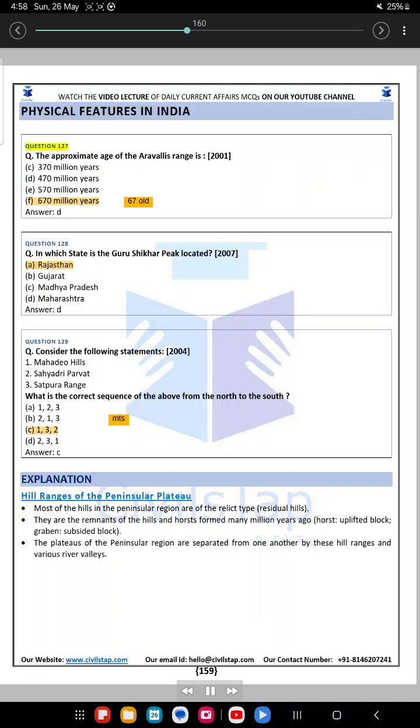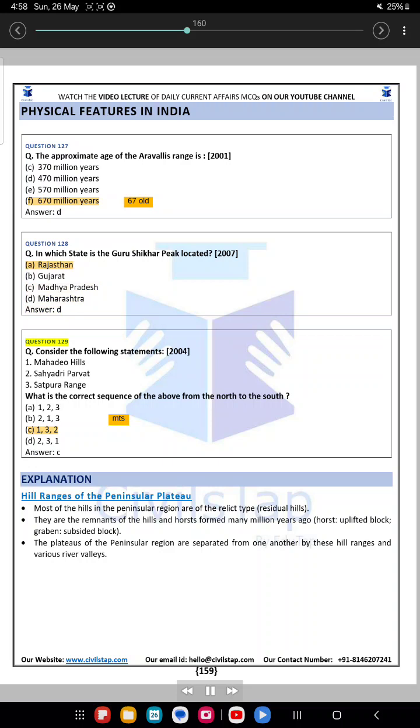Physical features in India. Question 127. The approximate age of the Aravallis range is: 2001. A. 270 million years, B. 370 million years, C. 470 million years, D. 570 million years. Answer, D. Question 128. In which state is the Guru Shikhar peak located? 2007. A. Rajasthan, B. Gujarat, C. Madhya Pradesh, D. Maharashtra. Answer, D.